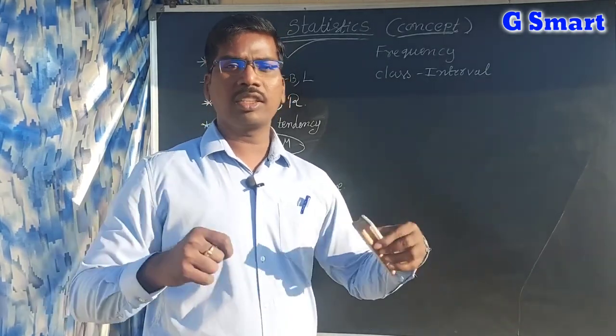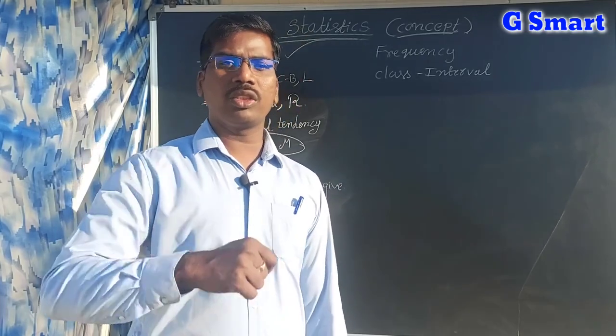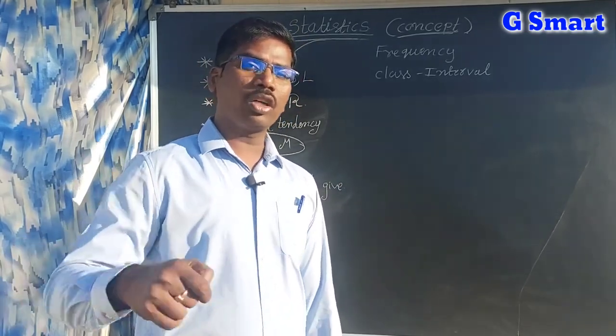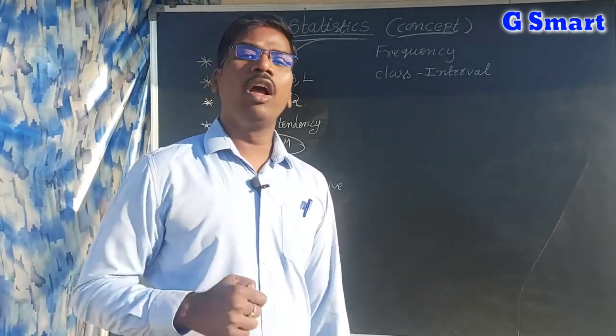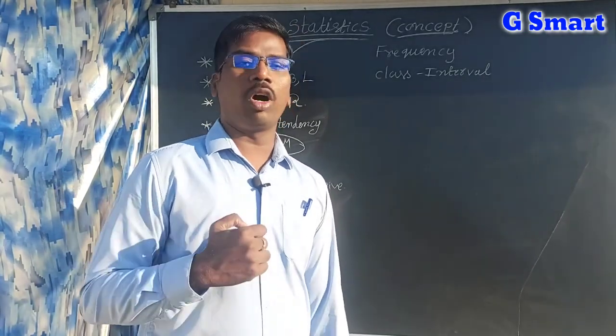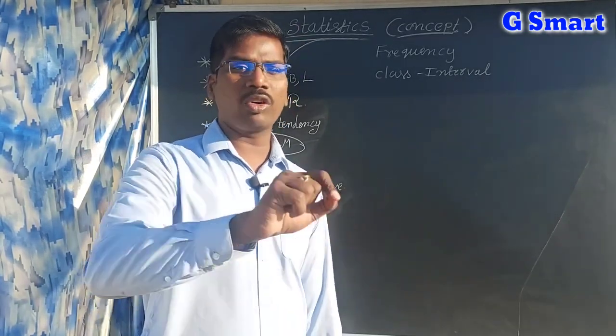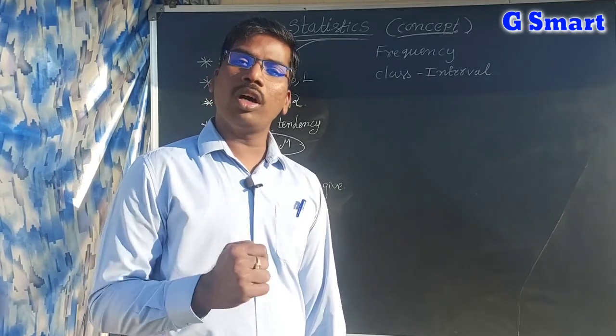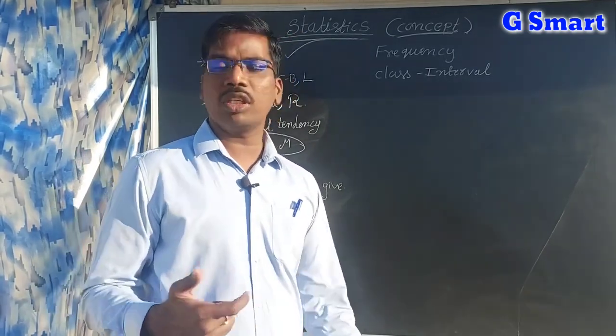For example, in my class there are 100 students, and I give all of them marks out of 100. If I want to find how many students got 50 marks, that is very difficult because I have to look at all of them. How many got 60 marks is also difficult.